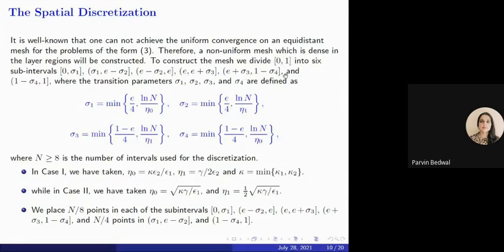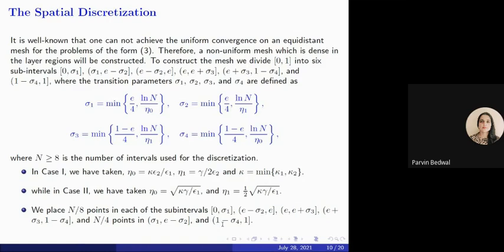To construct this mesh, we have divided our interval into 6 sub-intervals by defining the transition parameters sigma_1, sigma_2, sigma_3 and sigma_4, such that we can resolve the boundary layers which come from these two small parameters epsilon_1 and epsilon_2. Then we have put N/8 mesh elements in these 4 intervals and N/4 points in these two sub-intervals.